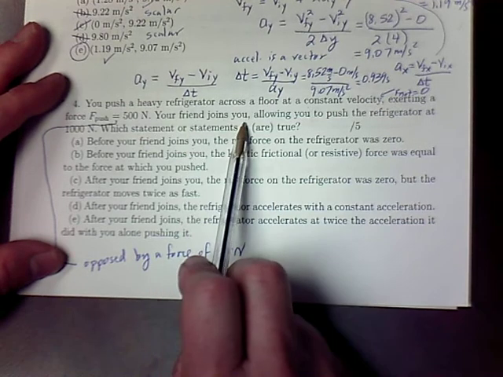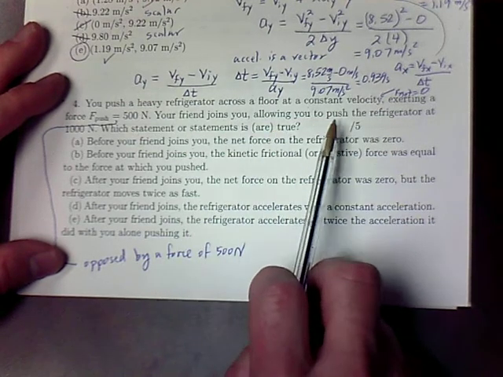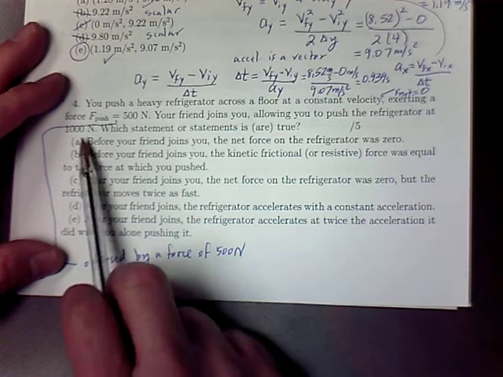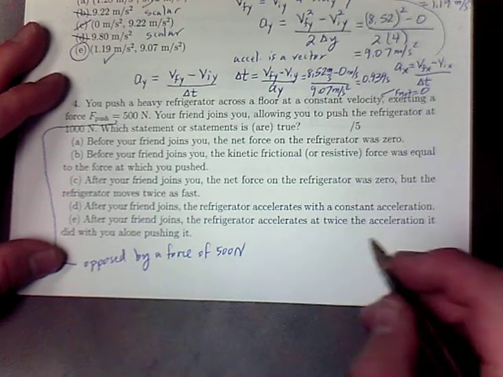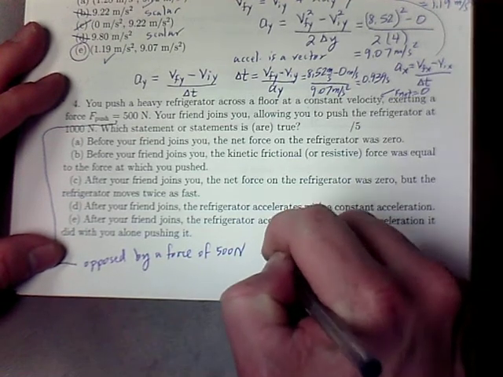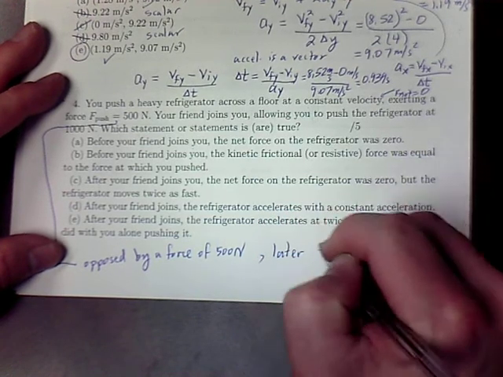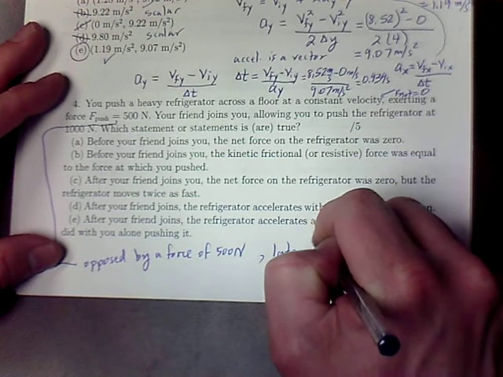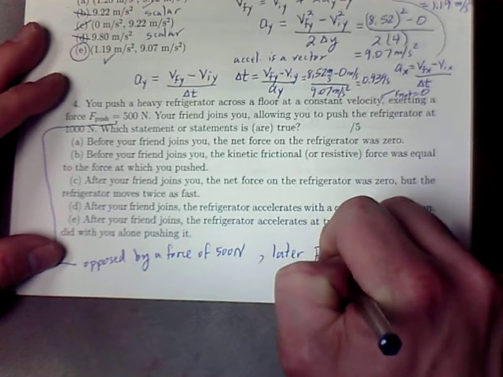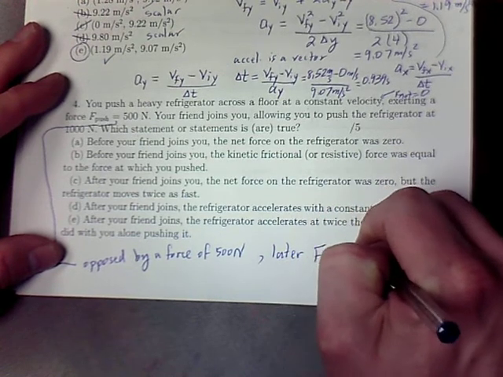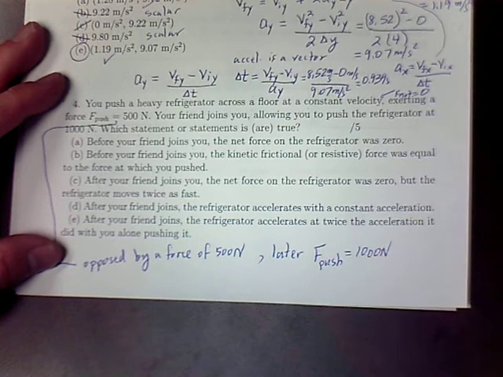Then your friend joins you, allowing you to push the refrigerator at 1,000 newtons. So later, your pushing force equals 1,000 newtons.